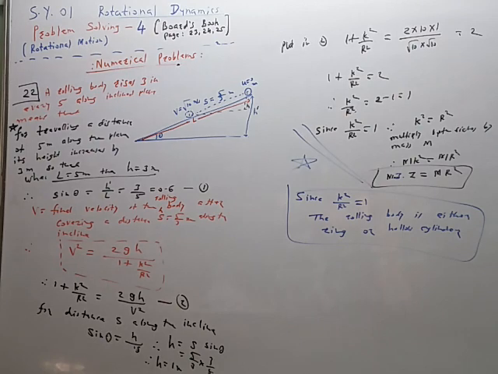So we have completed all the problems, MCQ as well as numerical problems, from both the sections, circular motion as well as rotational motion. So we have completed this first chapter of the first part of the physics, that is rotational dynamics. Okay, we will stop here. So the first chapter is now complete.